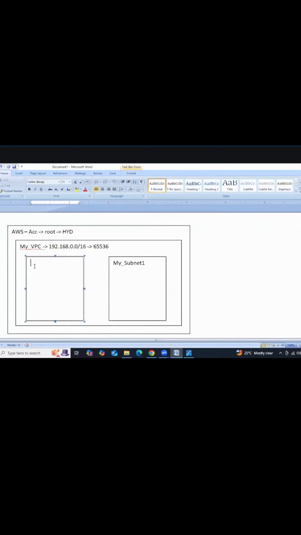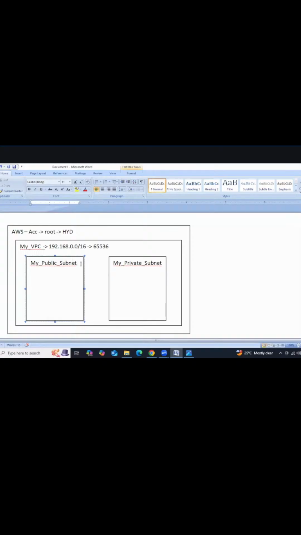This is my public subnet, and this is my private subnet. So public subnet and private subnet.